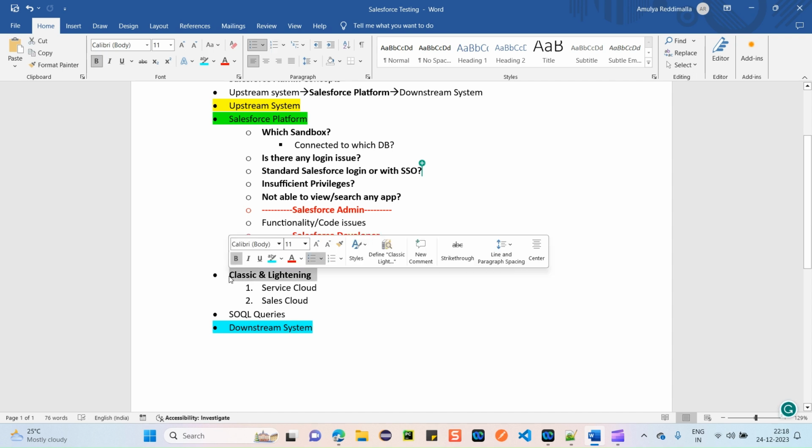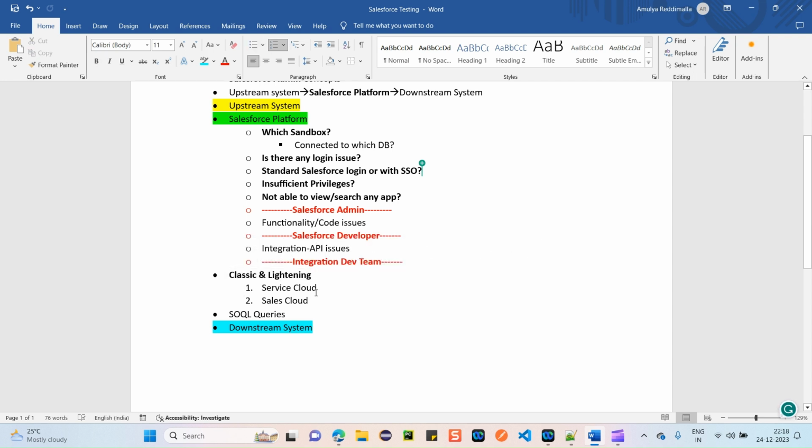This is very important to understand, because you might need your Salesforce administrator's help here. Sometimes you might have access only to classic and not to lightning. Then you need to reach out to your Salesforce admin and ask them to provide access to the particular app on the lightning application. These things are really important before starting your testing.